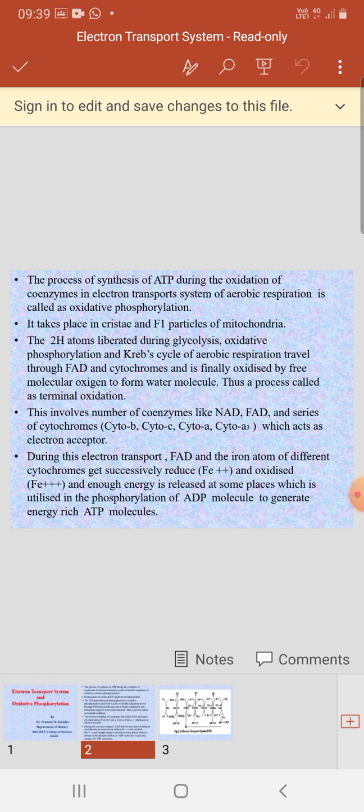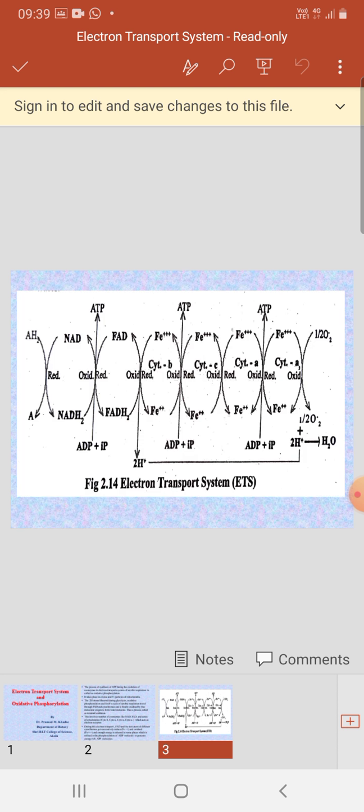Here, the actual process of the electron transport system starts when the reduced form NADH2 is oxidized into NAD. During the oxidation of NADH2 into NAD, energy is released. That energy is sufficient to phosphorylate ADP molecules and form ATP in between the reduced NADH2 and FADH2.